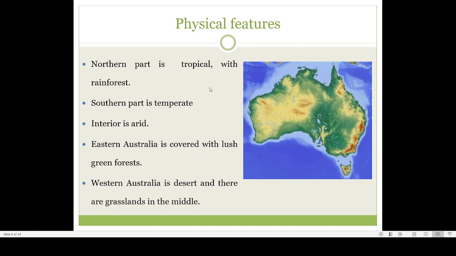So if you look at this map, you can see that the northern part is tropical. Here you can see this area, this is the northern portion. You may have some friends or relatives in Australia. Australia has several major cities, like Perth in the west. Then on this side Melbourne is here, Sydney is here, Brisbane is here. These are the 4 major cities of Australia.